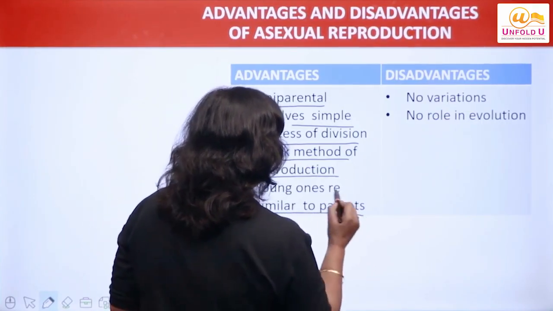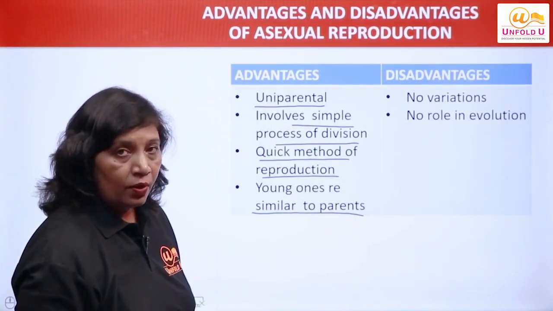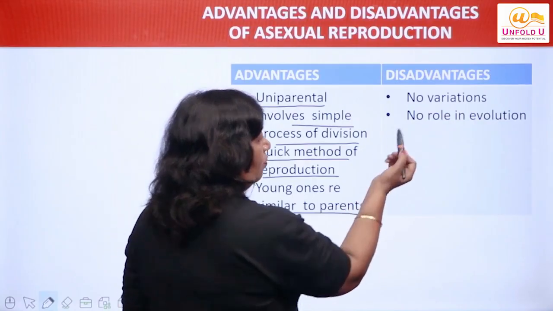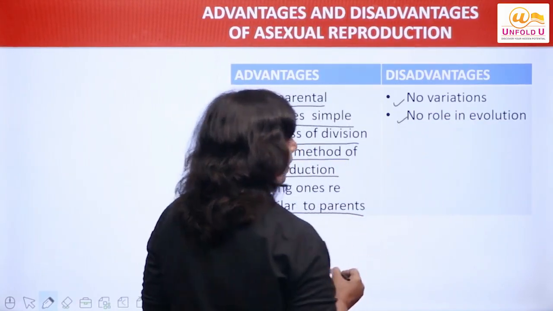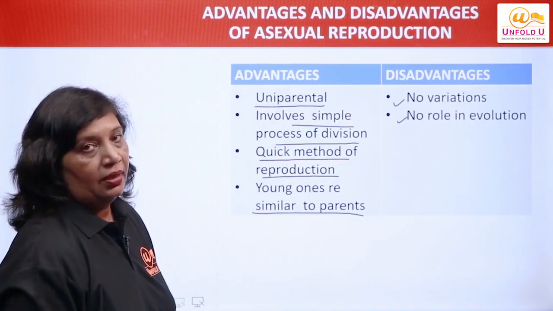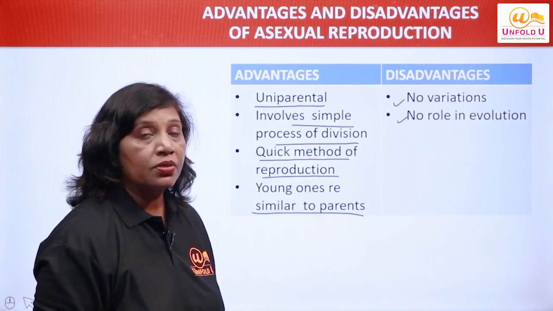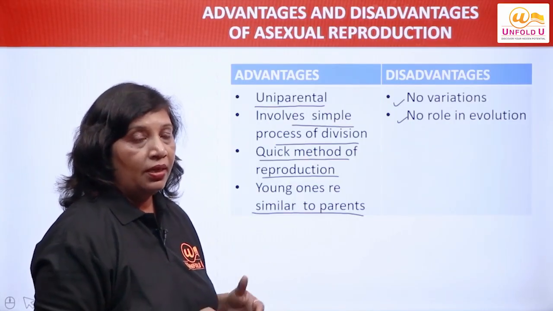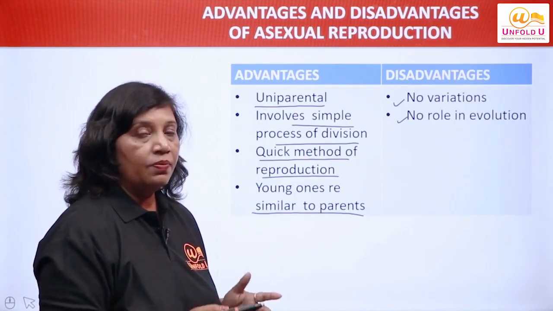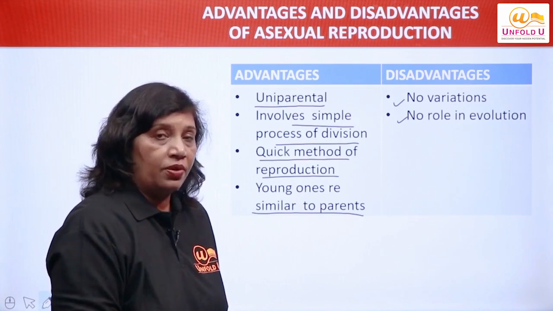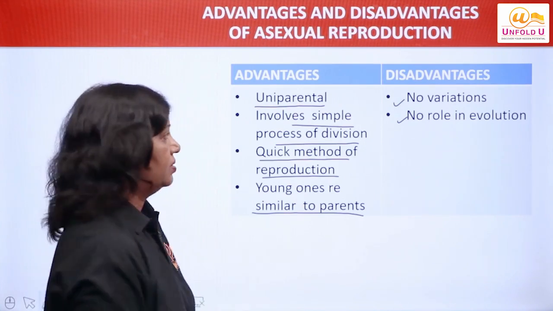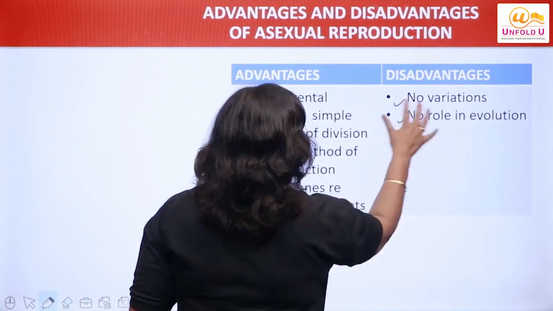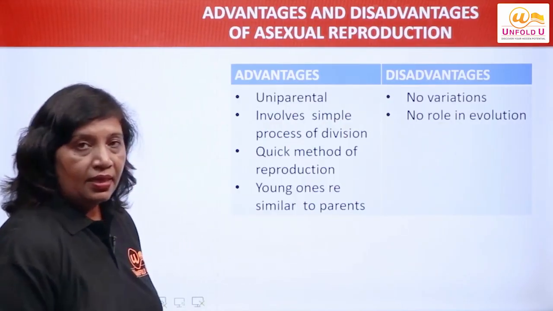Young ones are similar to parents. I hope it is clear to you. There are no variations, so it has no role to play in evolution. So this is all about asexual reproduction in organisms, vegetative propagation, which is also asexual reproduction in plants, right? Is that clear to you all?